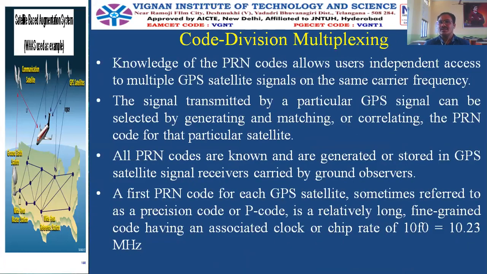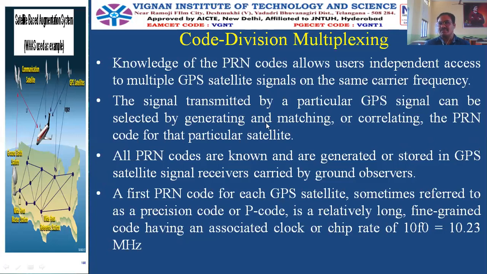And to know from which satellite the signal is received, because there are 24 satellites in the GPS, we use the pseudo-random noise code in the form of code division multiplexing. It allows users independent access to multiple GPS satellite signals on the same carrier frequency.